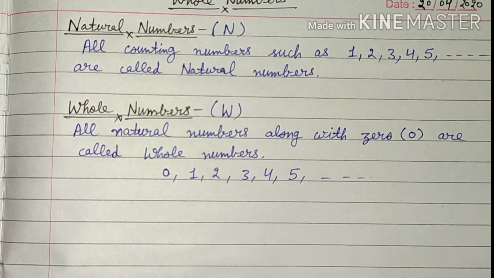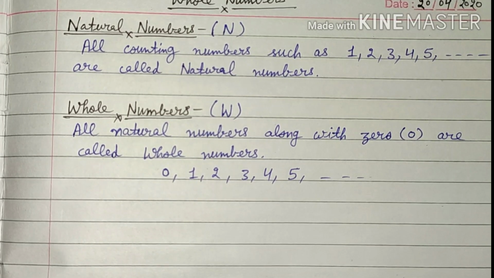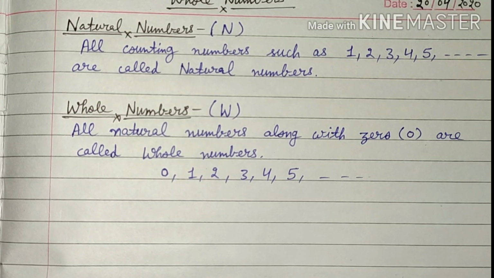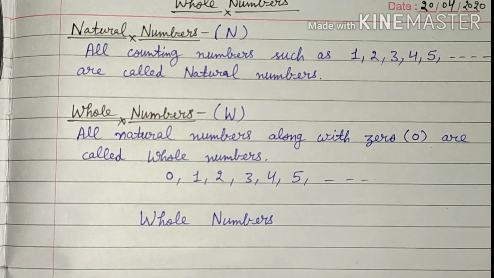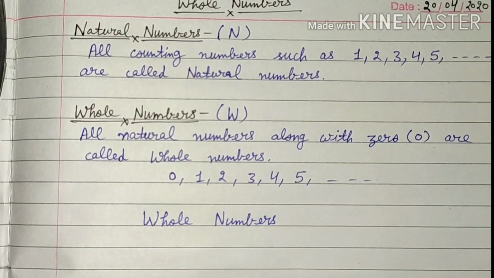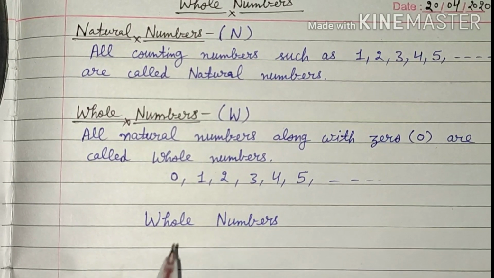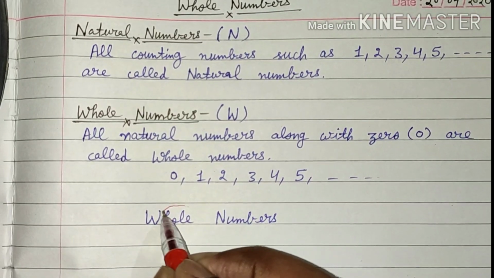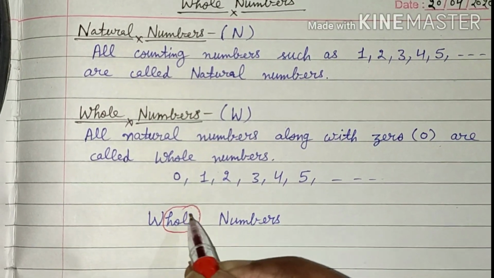So most of the students get confused in remembering the range of these numbers, means natural numbers and whole numbers. So there's a particular trick to remember the range for these numbers. If we will look at the spelling of the whole numbers, so if we will notice properly, there is a particular word whole.